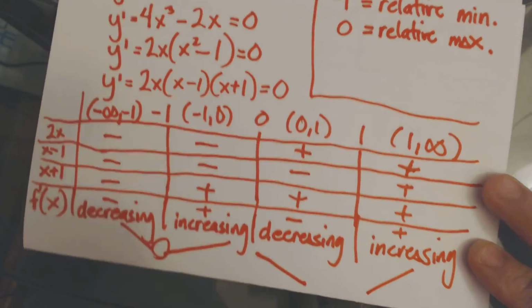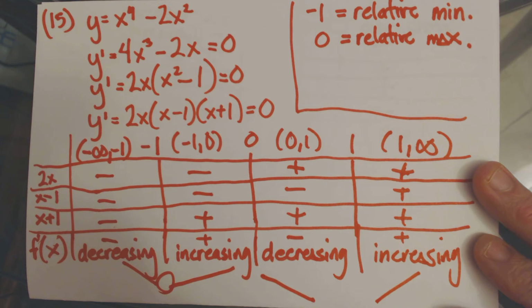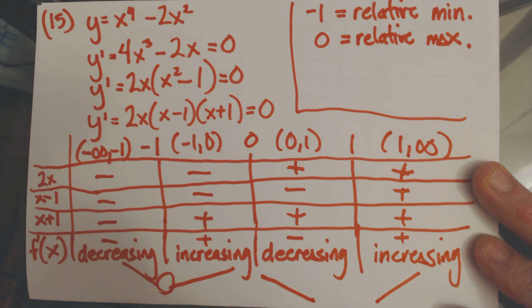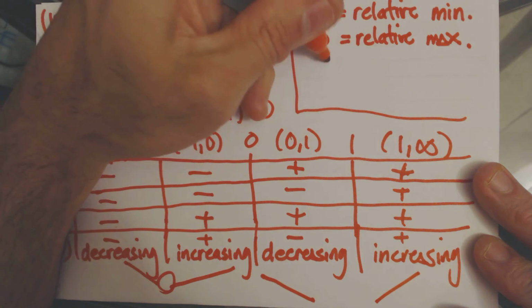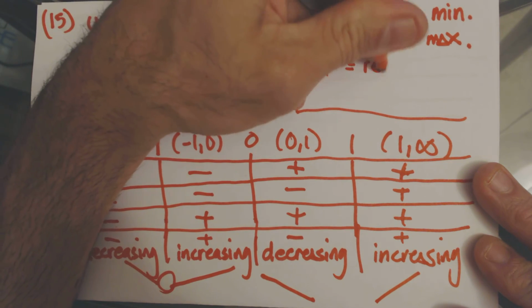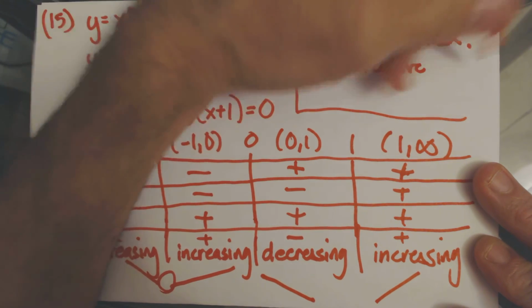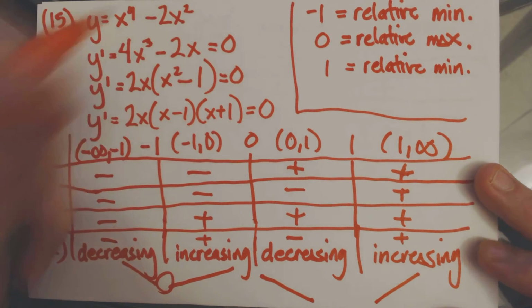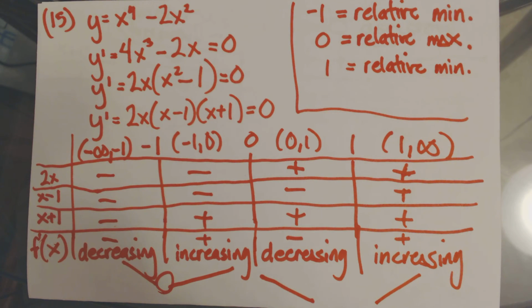And so, because the function is decreasing to the left of 1 and increasing to the right of 1, we have a relative minimum for 1. So we have 2 relative minimums and 1 relative maximum.